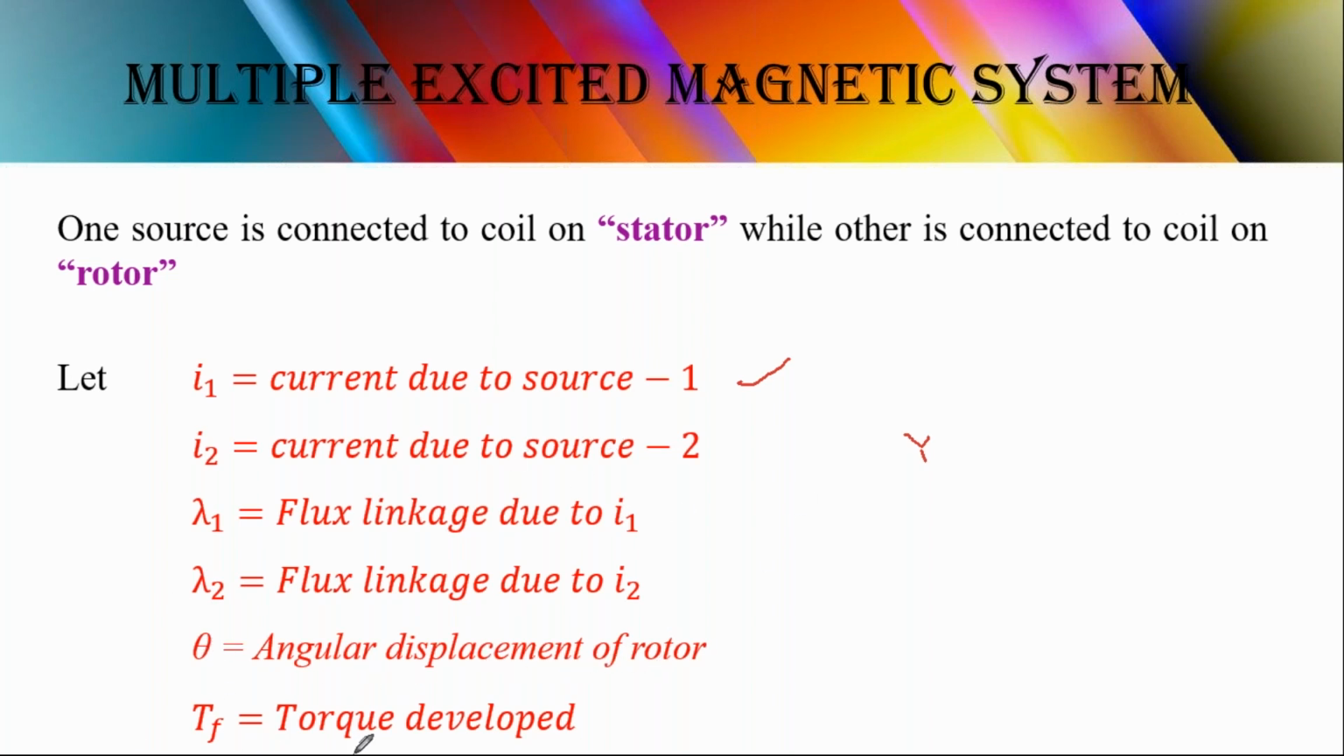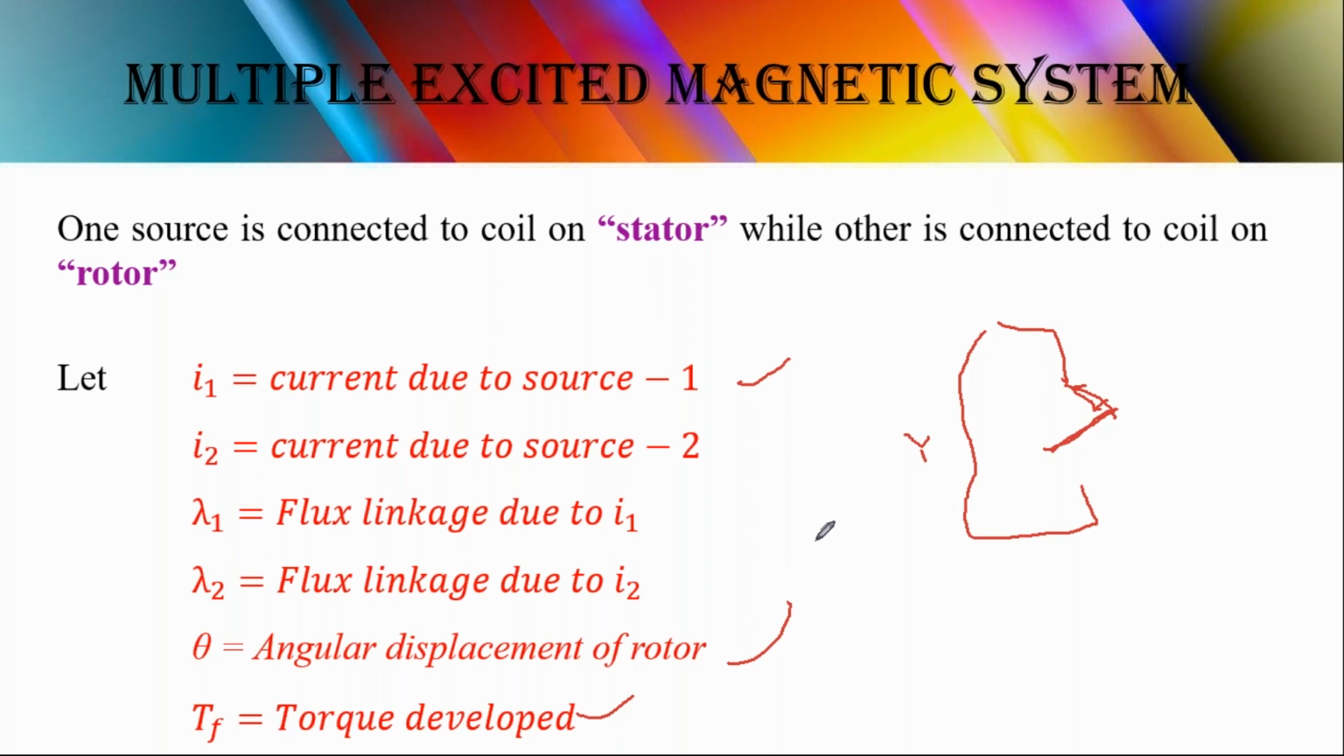Suppose here it is a stator and it is a rotor. Now what is the angle between these two? At what angle will the flux be more? That is given by this theta, and Tf is the torque developed on the rotor. So these are the 6 parameters we are going to use in the mathematical expressions.